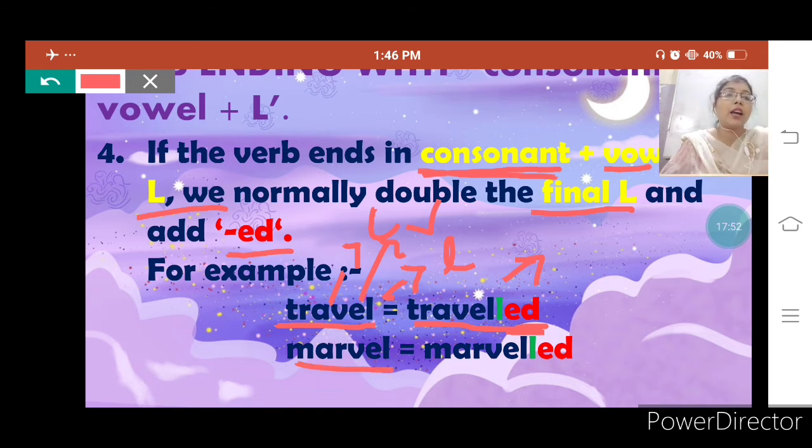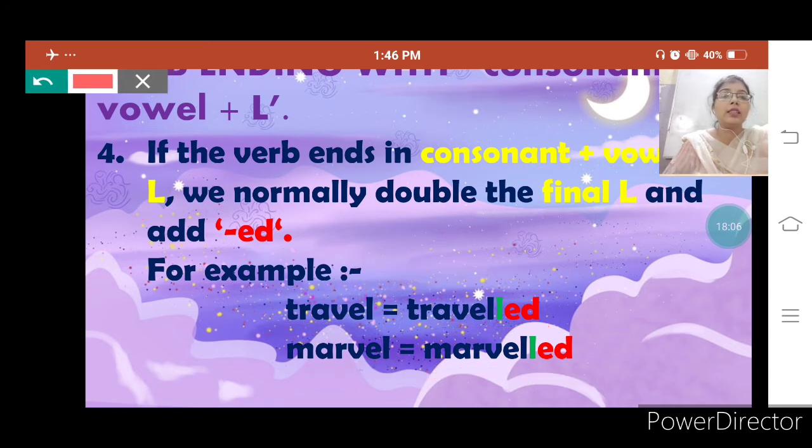Marvel, M-A-R-V-E-L. Here also what we did, we doubled the last L and we have added ed to it. Then it will become marveled, M-A-R-V-E-L-L-E-D, marveled.